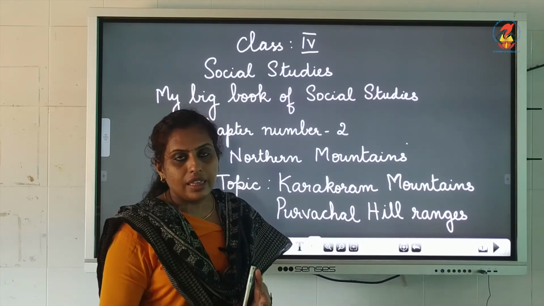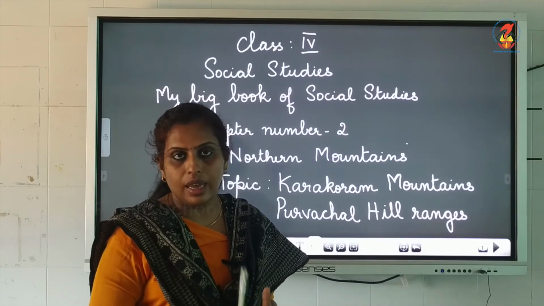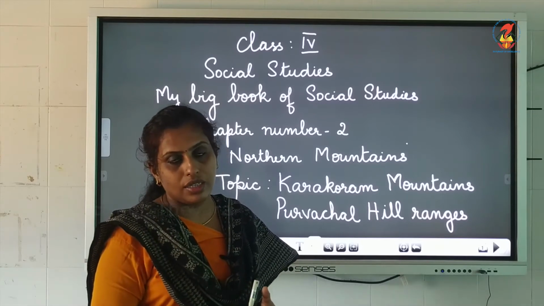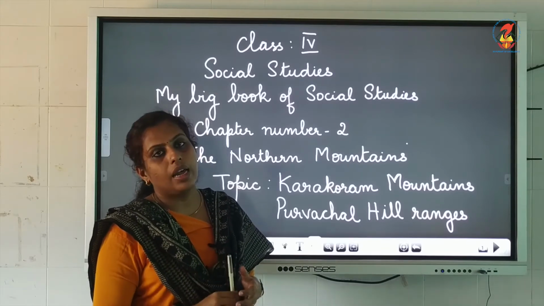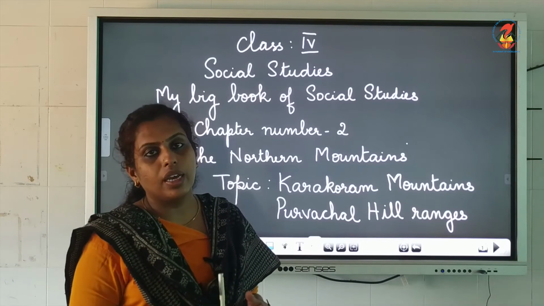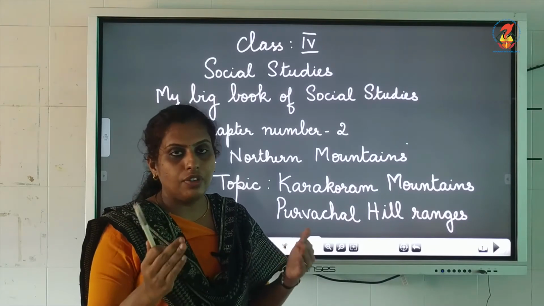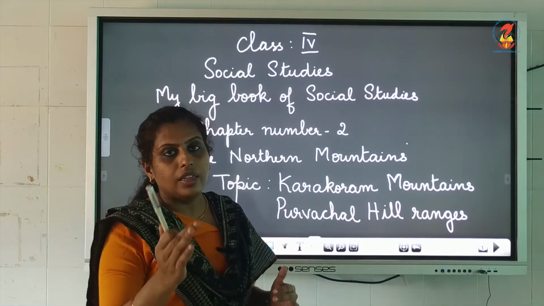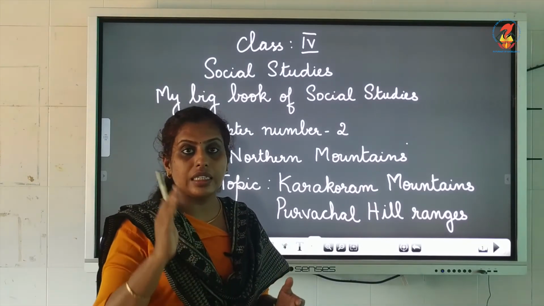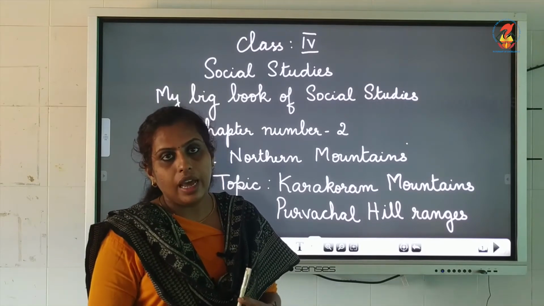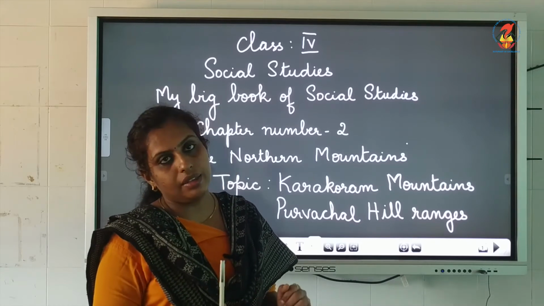So we also said that the Himalayan ranges have three parallel ranges. We have the Greater Himalayas, named Himadri, Middle Himalayas as Himachal and the Outer Himalayas as Shivalik. Then we also learned the speciality of these mountain ranges. The Greater Himalayas, we said it lies in the extreme north, right? And it forms the glaciers. The Kanchenjunga is the high peak in this range.